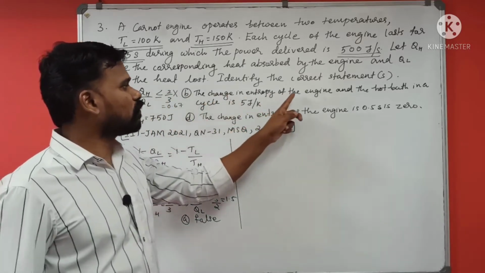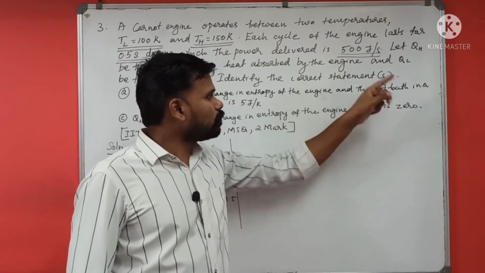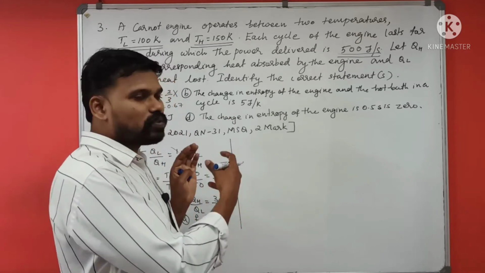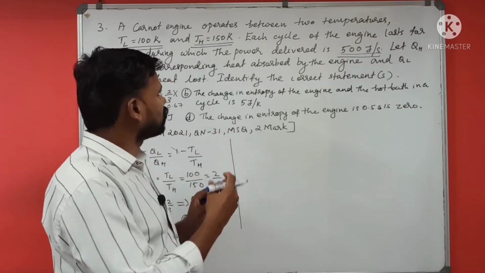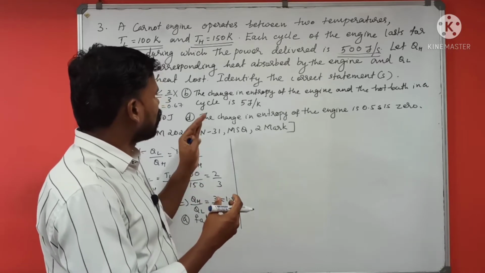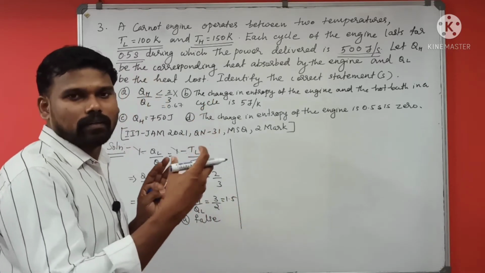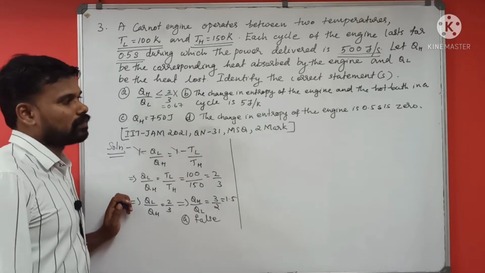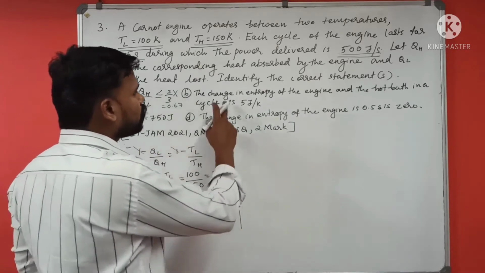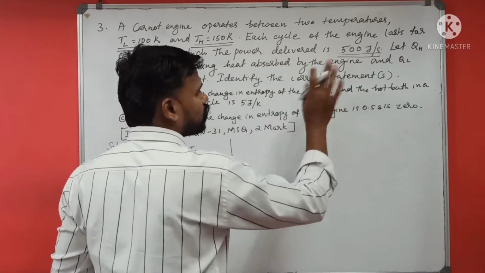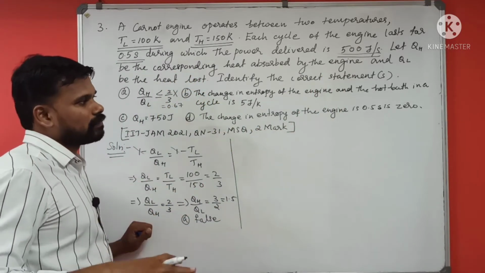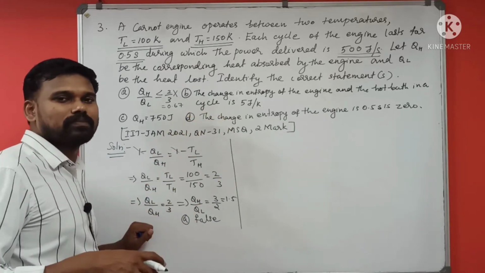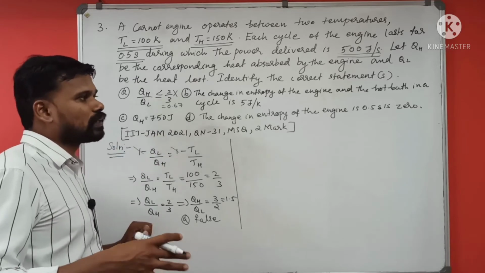The change in entropy of the engine and the hot bath in a cycle. You know that the engine takes heat from the hot bath. For each cycle, the engine takes heat from the hot bath and it leaves some heat to the cold reservoir. So the change in entropy of the engine and the hot bath means the total entropy of the system, or the total entropy of the universe.